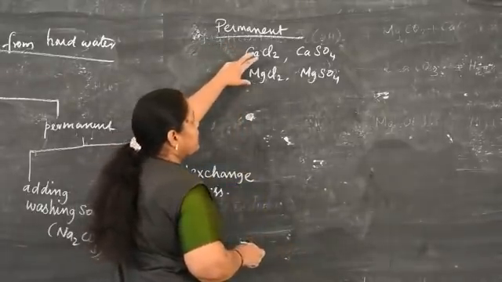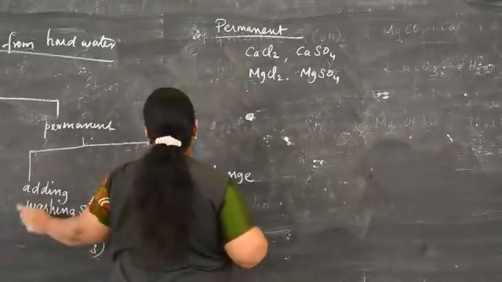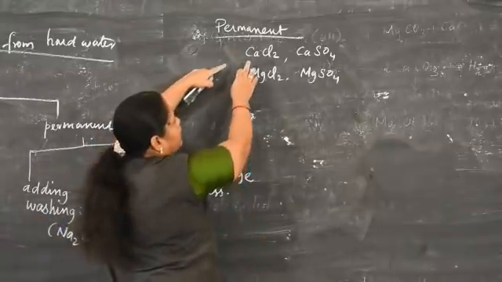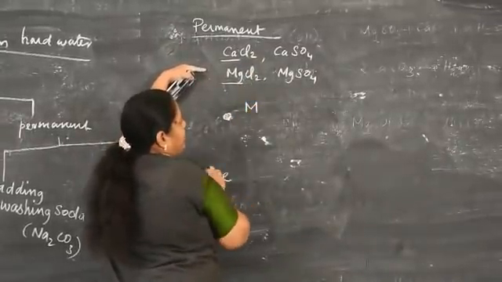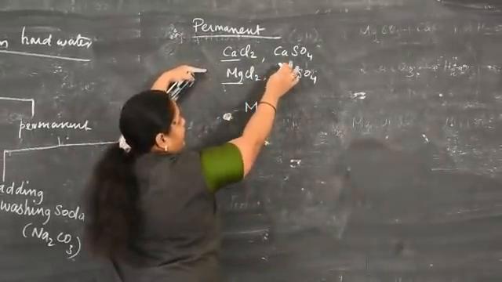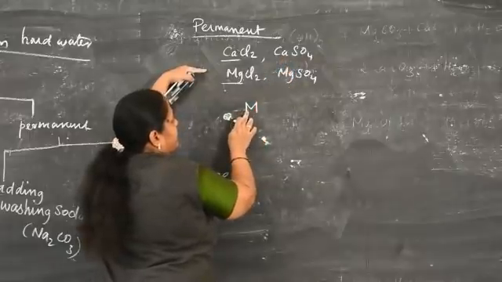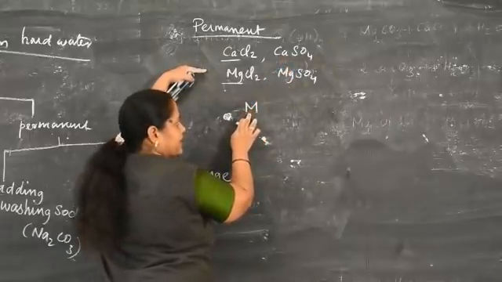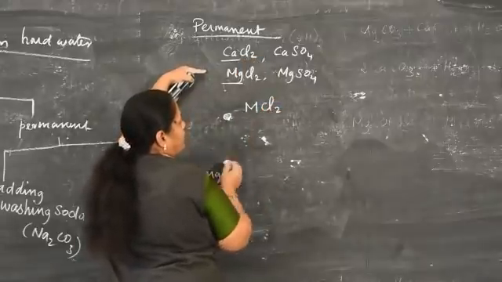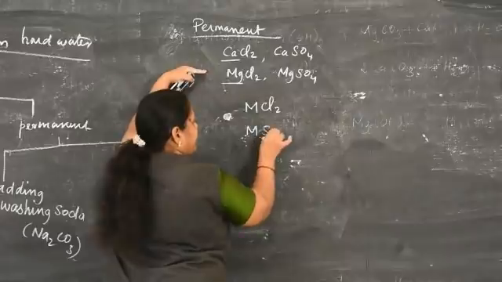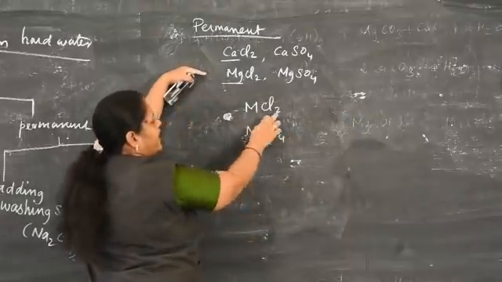Now, these are removed by using washing soda. How to remove this? These metals are generally referred to as M. Calcium and magnesium are represented by the symbol M because it is a metal. So it is present in chloride form and in sulfate form. So, I write this.